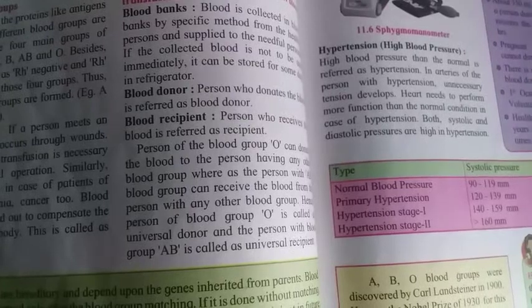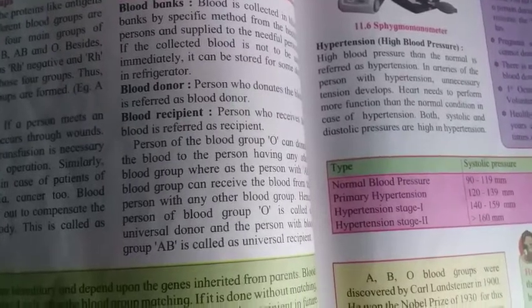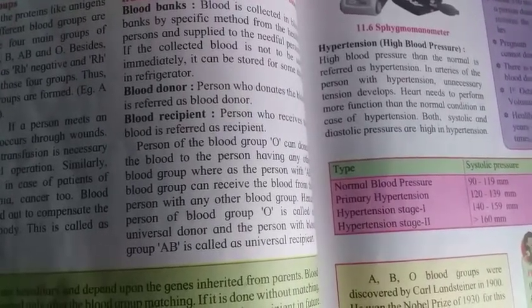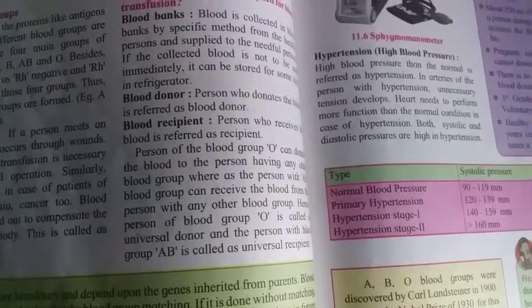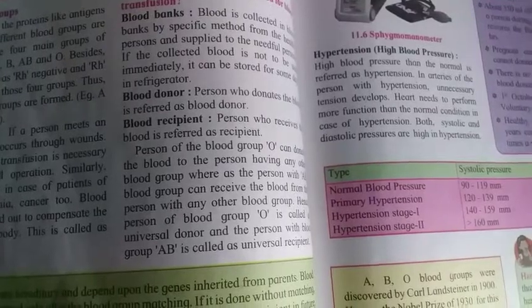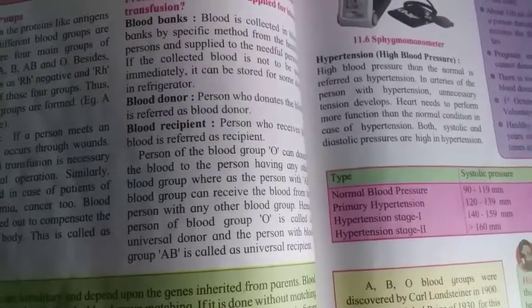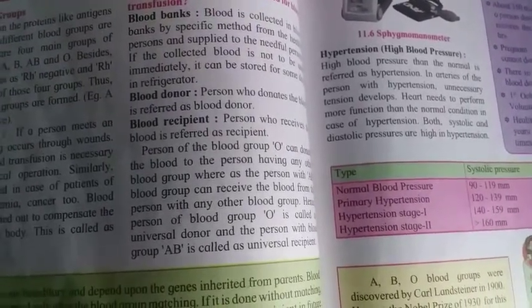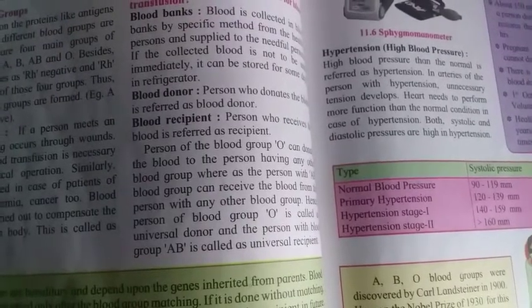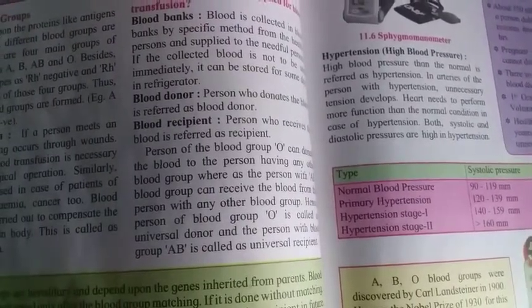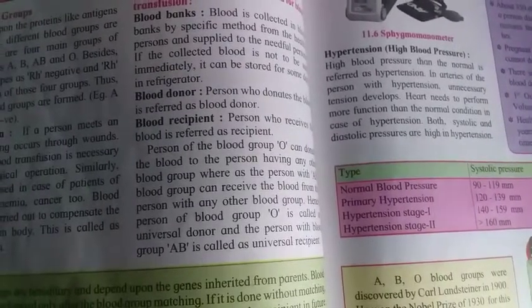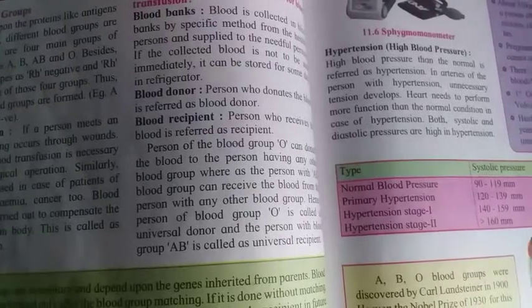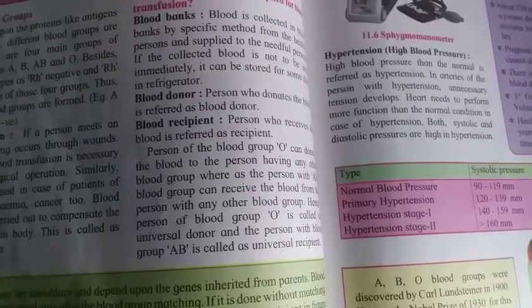The person of blood group O can donate blood to a person having any other blood group, whereas the person with blood group AB can receive blood from a person with any other blood group. Hence, a person of blood group O is called a universal donor, and the person with blood group AB is called a universal recipient.